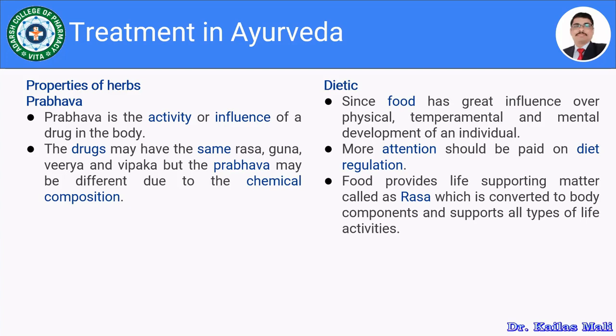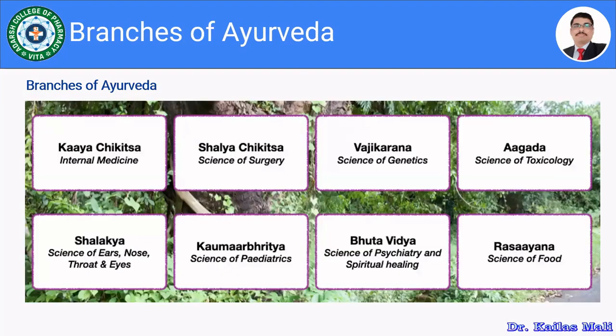And the last one is the dietary. Since food has a great influence over the physical, temperamental, and mental development of the individual, one should give more attention to diet regulation in Ayurvedic therapy. Food provides life supporting matter called rasa, which is converted to body components and supports all types of life activity. So dietetics also has a role in Ayurveda, and it supports the matter which is called rasa, right? So this is about the treatment in Ayurveda.